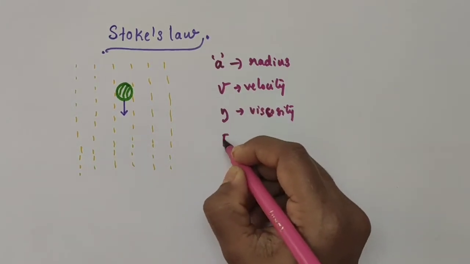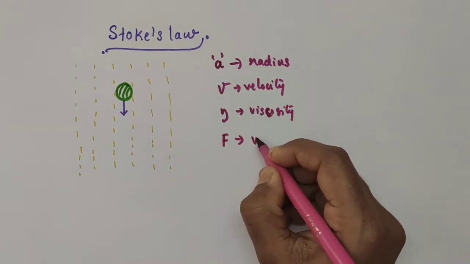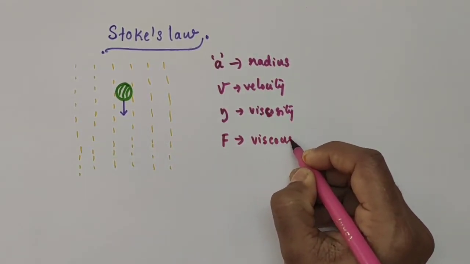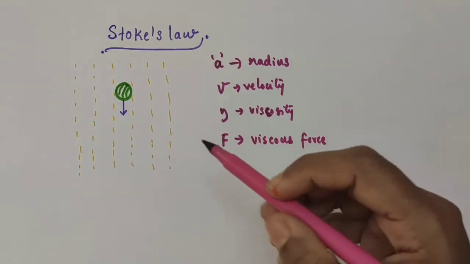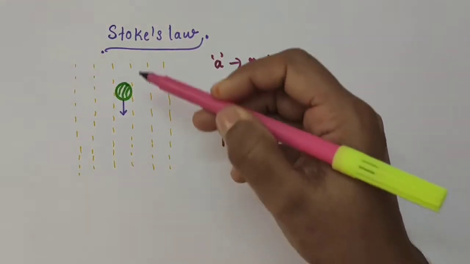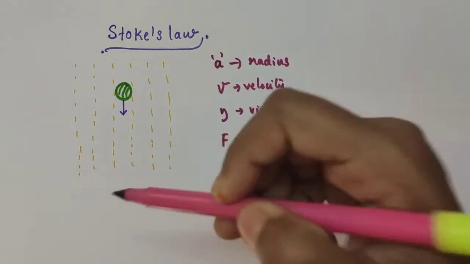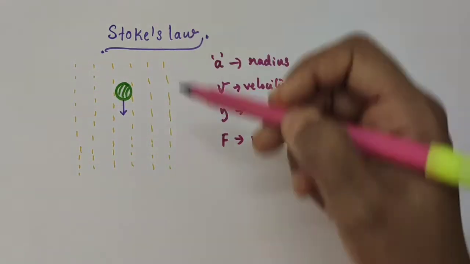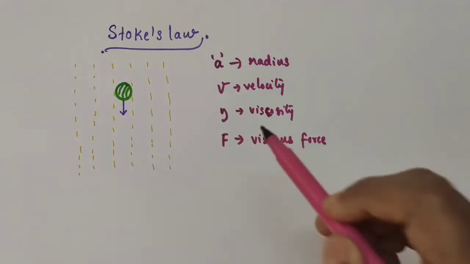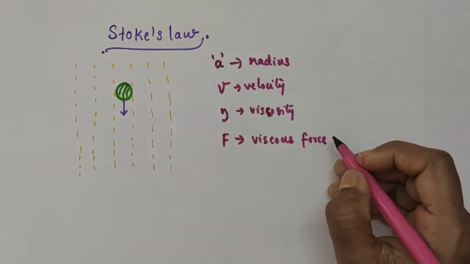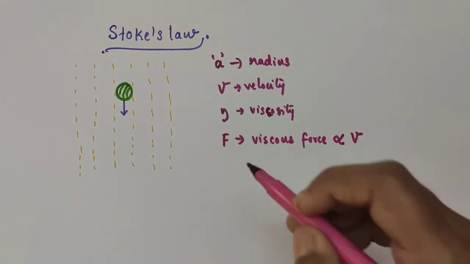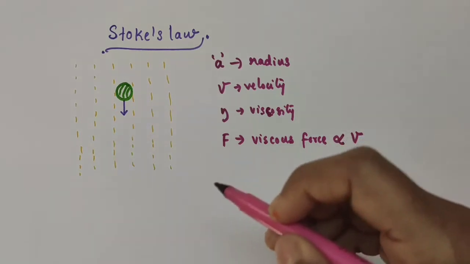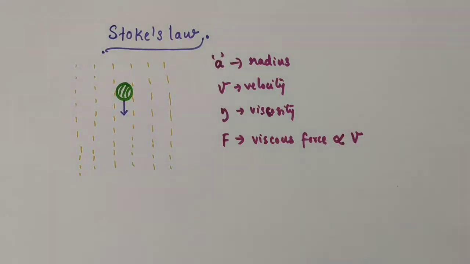Let F be the viscous drag force or viscous force, which is a force between the body and the fluid moving past it in a direction so as to oppose the flow of the liquid past the object. This viscous force is proportional to the velocity of the object, and it acts in a direction opposite to the direction of motion.